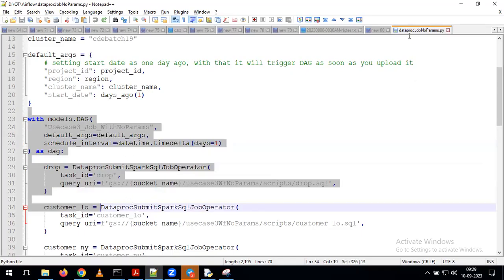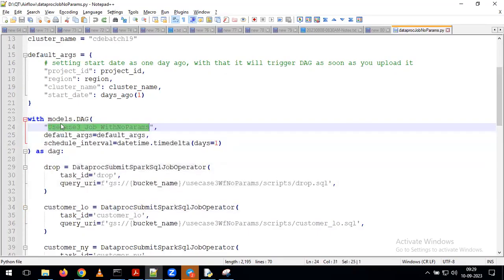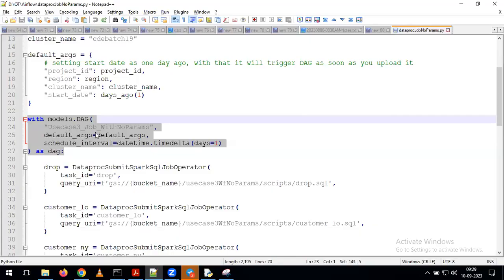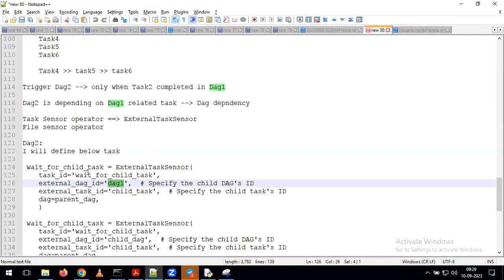DAG ID is nothing but whatever value we are giving in the DAG object. Whatever name we give in the DAG object, that value we call a DAG ID. Don't get confused, Andy. This is a script name, and this script name is not equivalent to your DAG ID. Within the DAG object, whatever value we are giving, we call it the DAG ID. That DAG ID value we give as input to the external task DAG ID here.